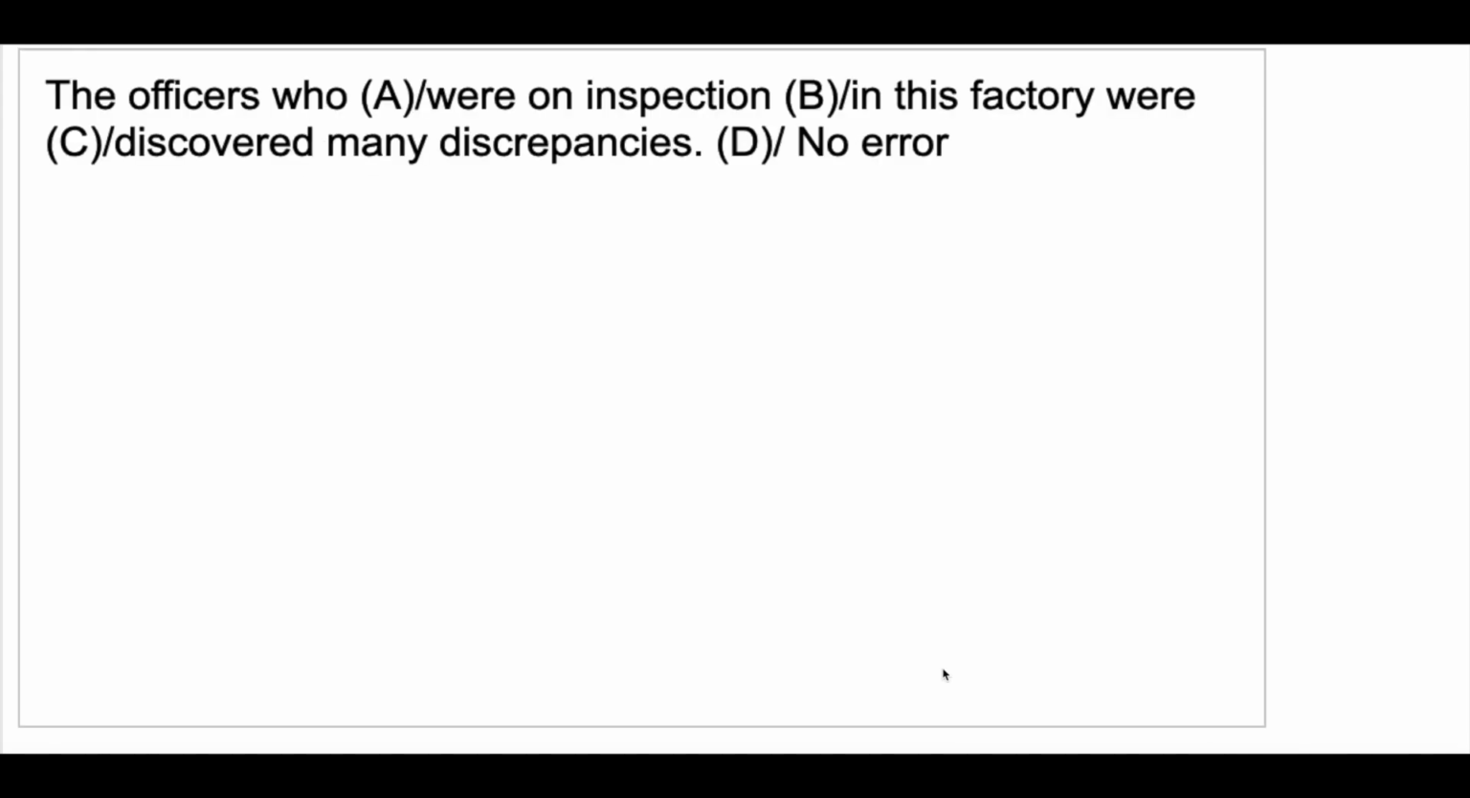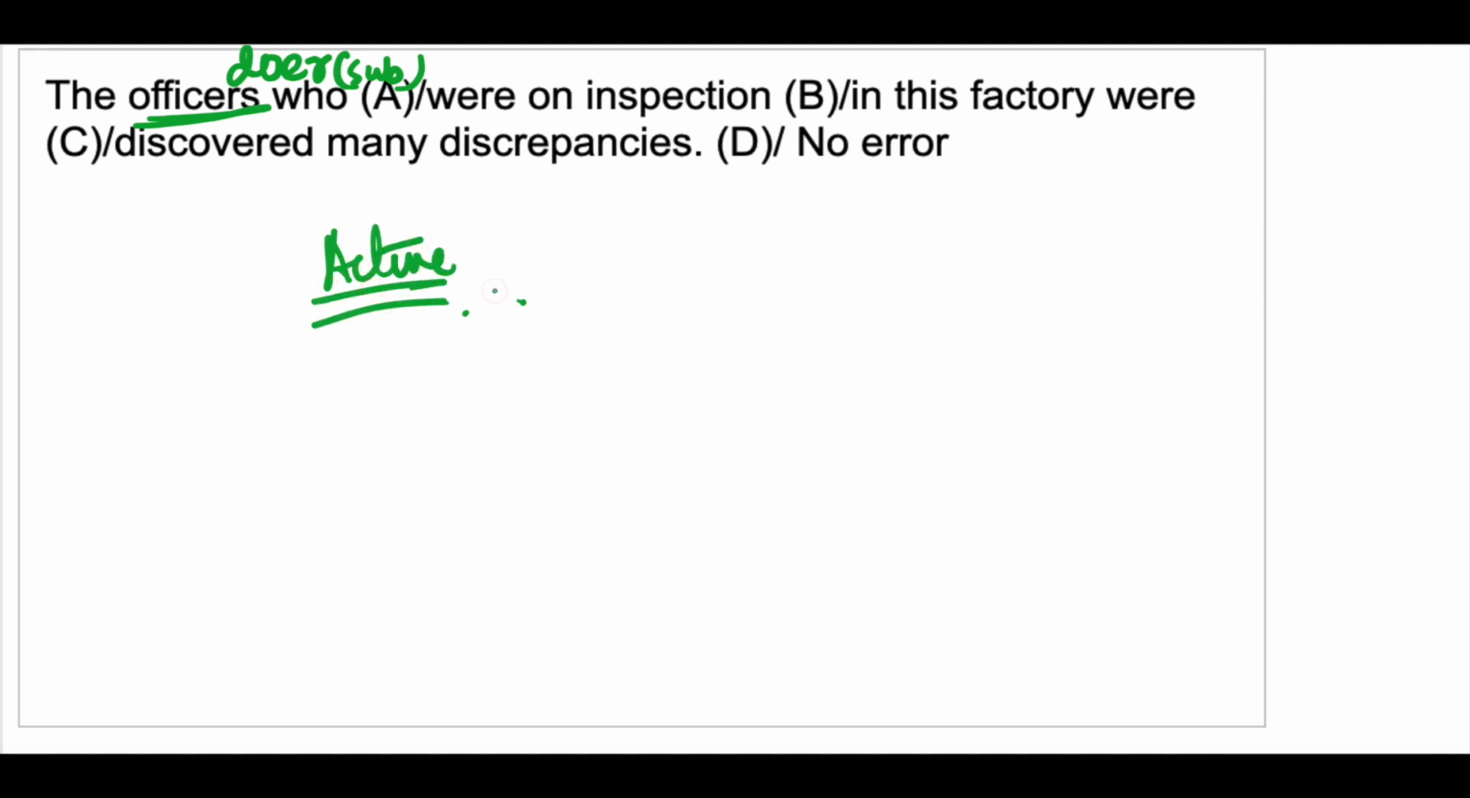Now the first question is, the officers who were on inspection in this factory were discovered many discrepancies. So officers discovered, right? So officers are the doer, and it acts as the subject of the sentence. So this sentence is in active voice.